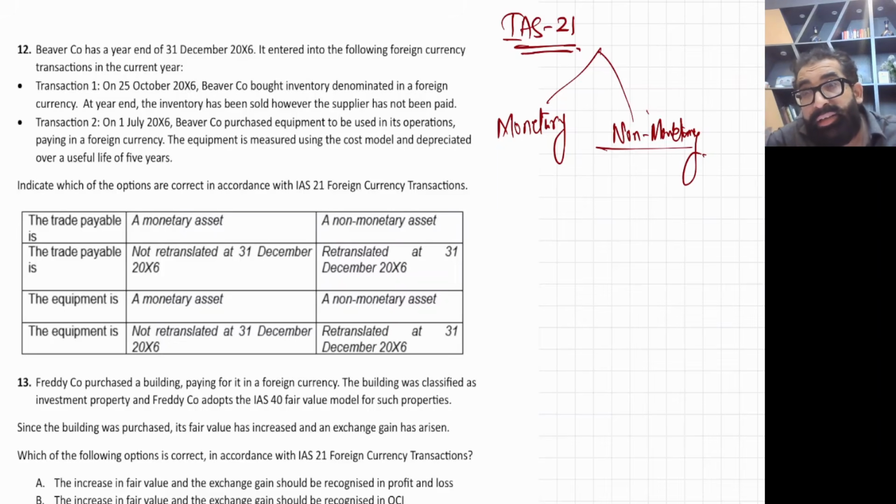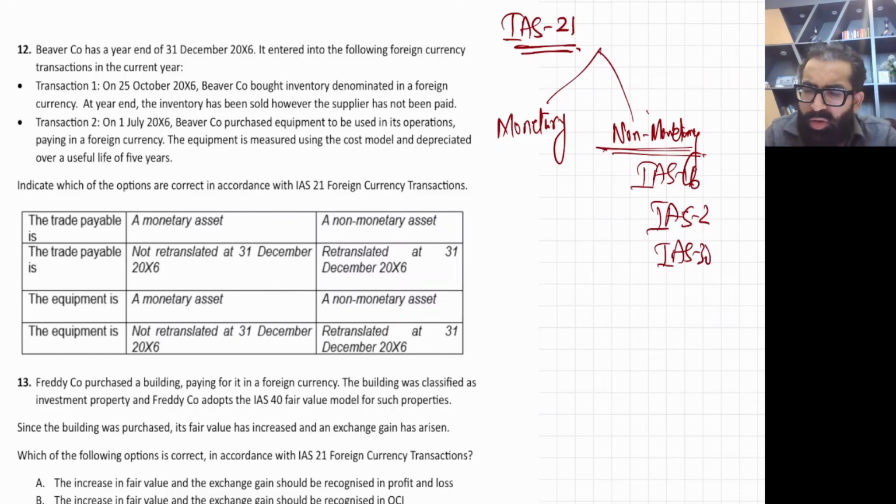Now, at the year end, you need to retranslate your monetary items at the year end exchange rate, and any exchange gain or loss on monetary items will go directly in the P&L, okay, right? Next, non-monetary items are like IAS 16 assets, IAS 2 assets, IAS 38. These are all non-monetary items because they are not cash and there is no amount to be received or paid in a fixed and determinable amount of money.